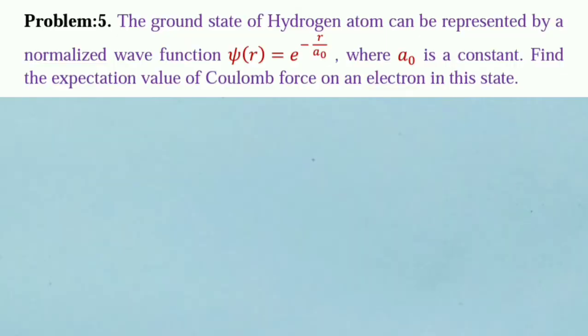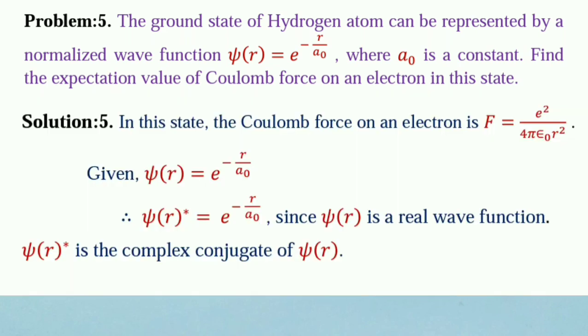The ground state of hydrogen atom can be represented by a normalized wave function psi(r) equal to e to the power minus r by a0, where a0 is a constant. Find the expectation value of Coulomb force on an electron in this state. In this state, the Coulomb force on an electron is F equal to e square by 4 pi epsilon 0 r square, given psi(r) equal to e to the power minus r by a0. So psi(r) star equal to e to the power minus r by a0, since psi(r) is a real wave function, psi(r) star is the complex conjugate of psi(r).